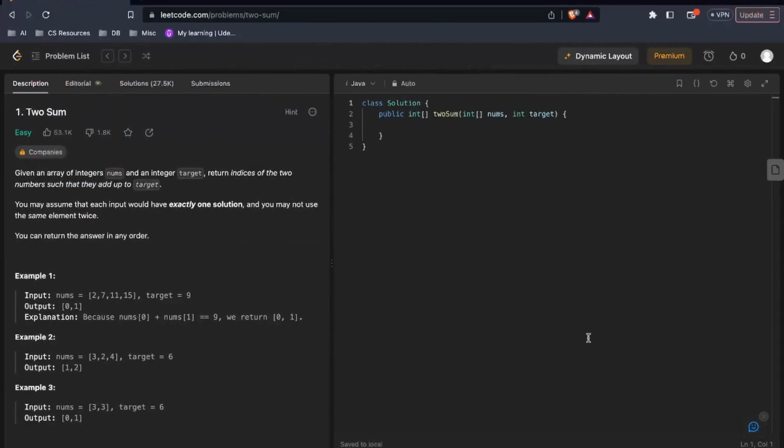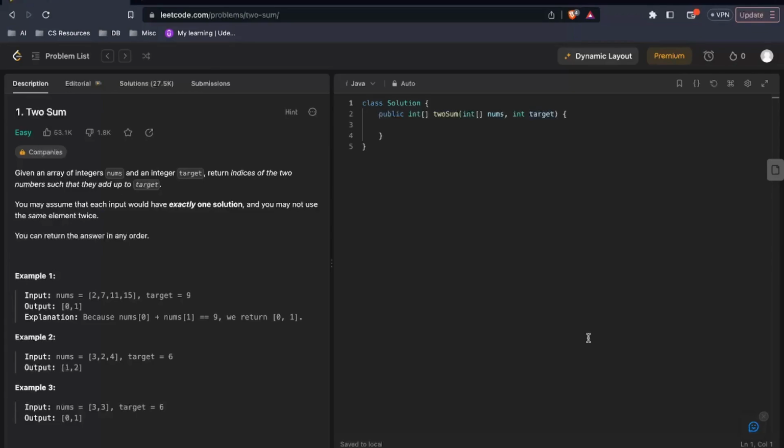Solving 2-sum. So first of all, we need to understand what the question is about. Now, a very essential part is that in the interview, you will just be given a problem statement, while Leetcode provides you the problem statement, the explanation, the examples, the constraints, and all of these. But in an interview, you would just be given a problem statement and it's your task to get the remaining information out of the interviewer by asking meaningful questions. So let's ignore the examples and the constraints here.